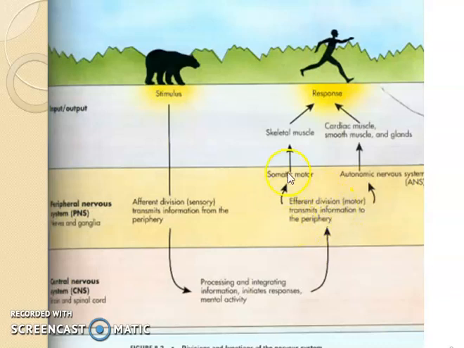Motor neurons send that information to the skeleton, the muscles, the cardiac muscles, the glands, smooth and other muscles, the endocrine system, and so on. Ultimately all of these collectively generate what we call the effect, or the response to that stimulus. So this is how the nervous system works.